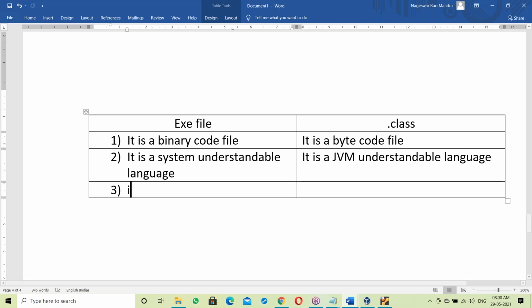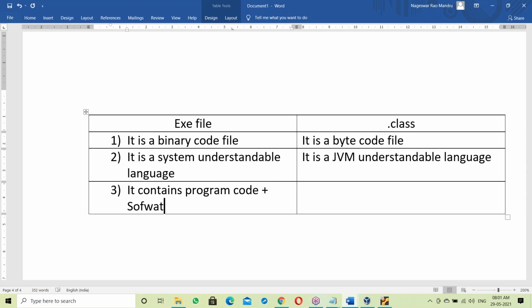Next, it contains program code plus software library. Suppose if it is C language, it's a C software library. Next, OS library.